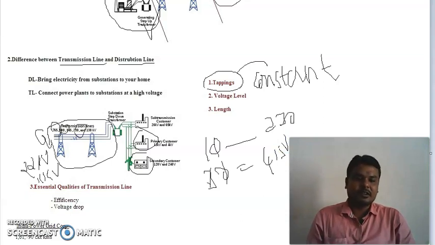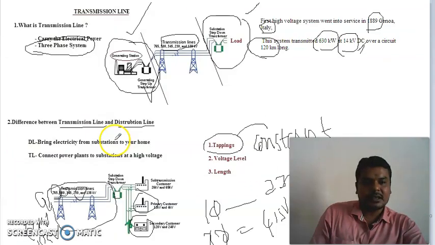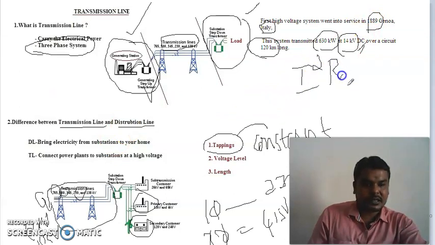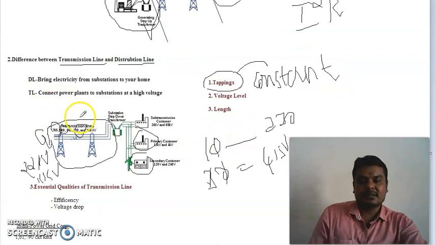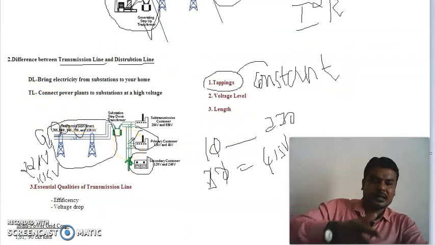On the distribution side we use a lower voltage rating, and on the transmission side we use a higher voltage rating. That is another difference. Why are we operating transmission lines at a higher voltage range? We know the power loss is I square R. I have already said that transmission lines travel from short distances to very long distances.